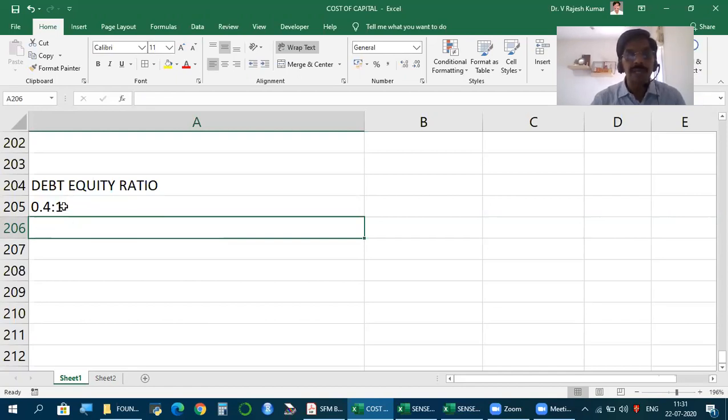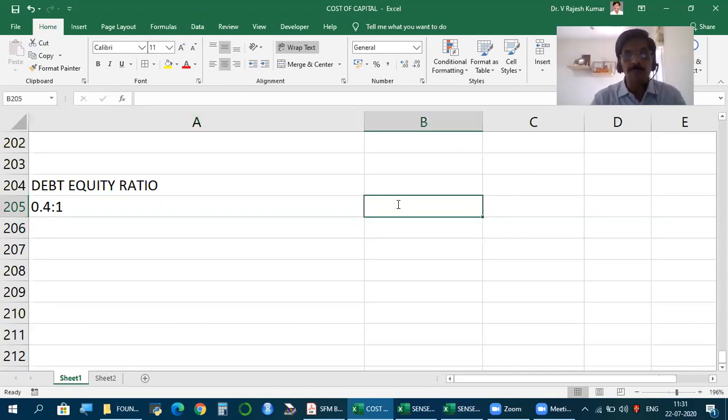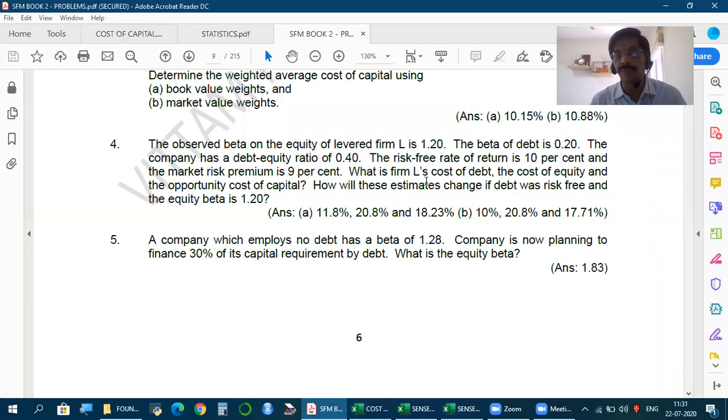In this company, for every 1 rupee of equity, we have a debt of 40 paise. So what are the total funds? 1.4. Out of 1.4 total funds, 40 paise is debt and 1 rupee is equity. That is the meaning of debt equity ratio. So it is expressed as a ratio. So this company has a debt equity ratio of 0.4.